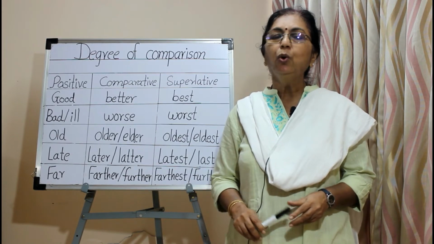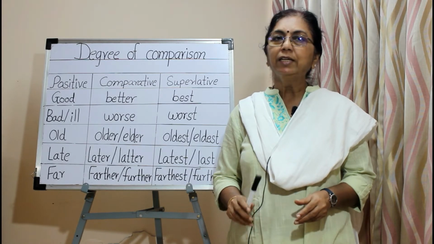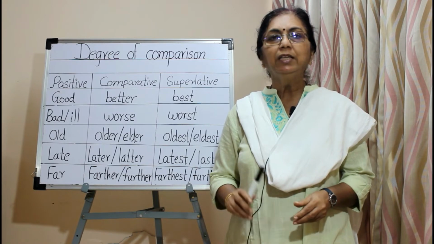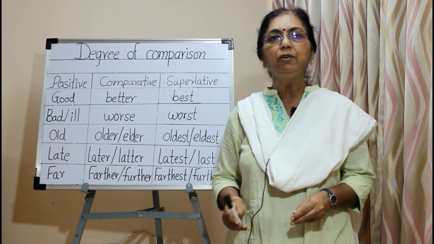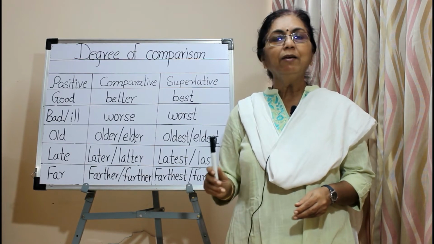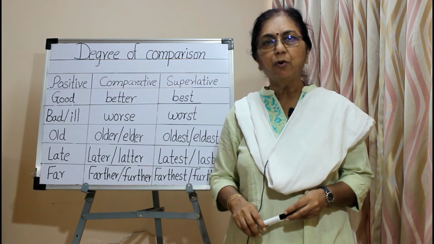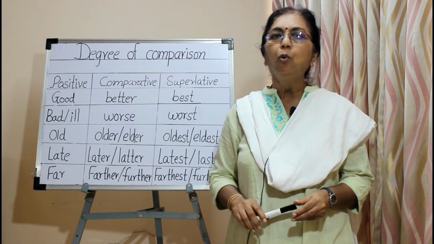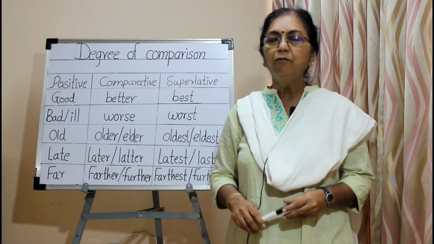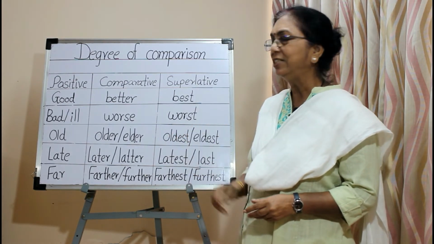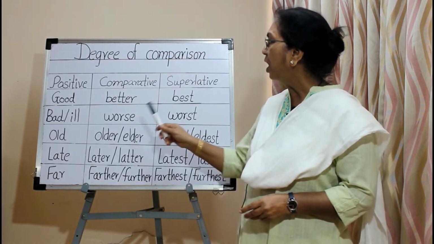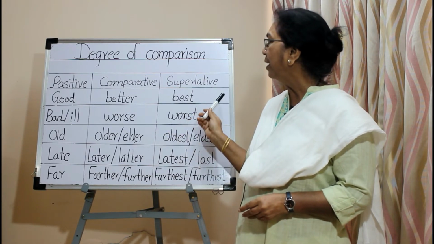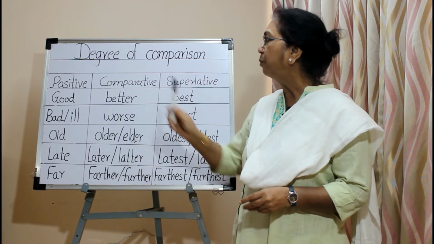In the previous video, we learned how to form the comparative and the superlative form of adjectives. We have also learned the irregular comparative and superlative forms of adjectives. While forming the comparative and the superlative form of adjectives, we add the er or est suffix, or the more and most prefix. For the irregular forms of adjectives, we can't add the er or est suffix, but they have different comparative and superlative forms other than their positive form.